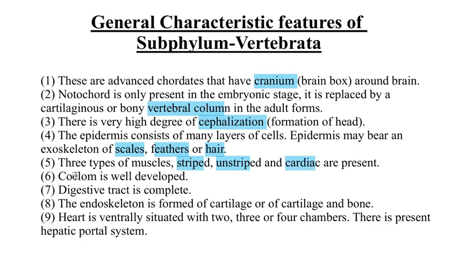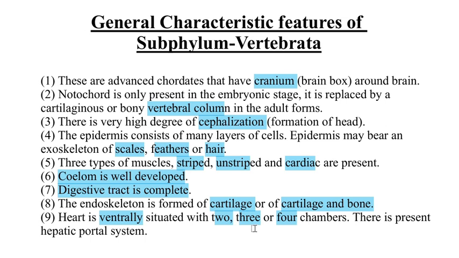The coelom is very well developed in the vertebrates. The digestive tract is complete. The endoskeleton can be either of cartilage or of both bone and cartilage. The heart is ventral in position, and it is either two-chambered, three-chambered, or four-chambered. The two-chambered heart is present in the fishes.